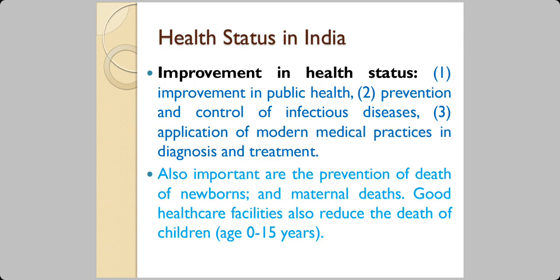So whenever there's an infectious disease outbreak, it has to be controlled. First of all, it has to be prevented. For example, if we are talking about malaria or cholera, it has to be first prevented. If it happens, then it has to be controlled. That is the meaning of prevention and control.